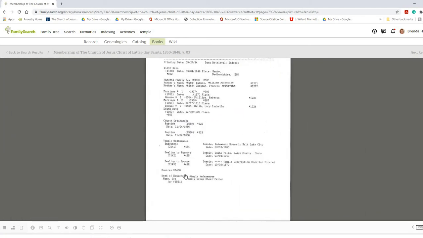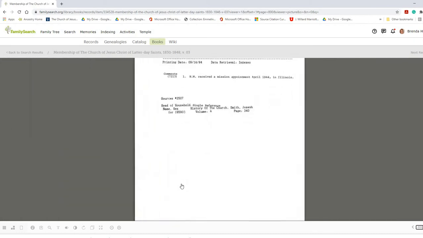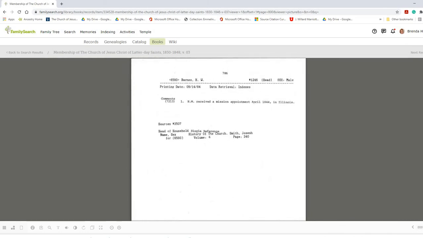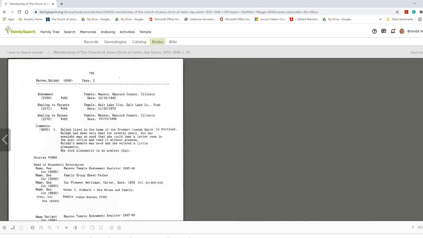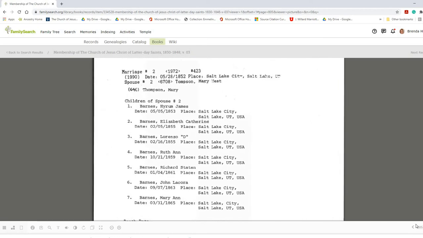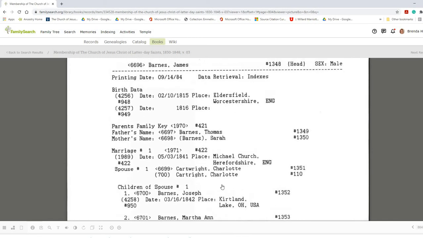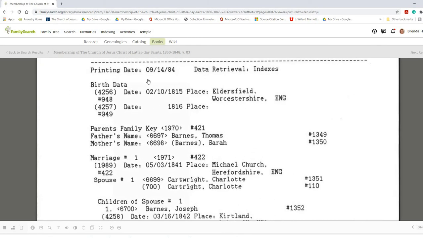Now when we were looking at early LDS cards, it said that this was one of my references and it gave me a page number of 790. So down here in the right hand corner, I'm going to type in 790 and it brings up page 776. So I need to add 10 pages to that, 800. And I'm at 786, so I can use the arrow forward and go 4 pages. And it will get me to, went past it. It gives me 790. And on 790, I have Mr. James Barnes.